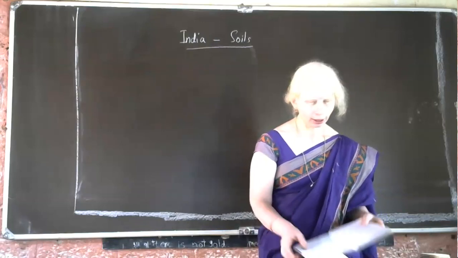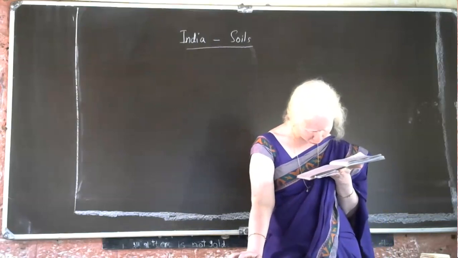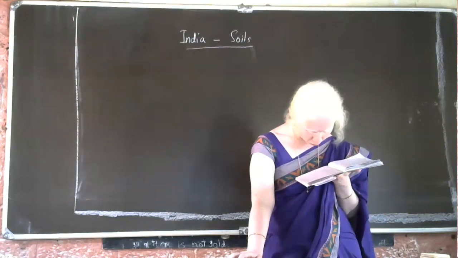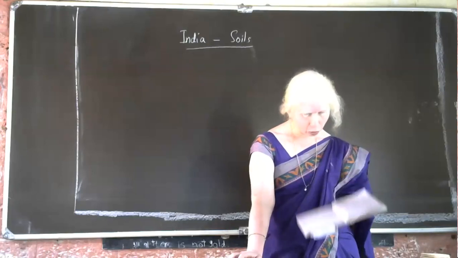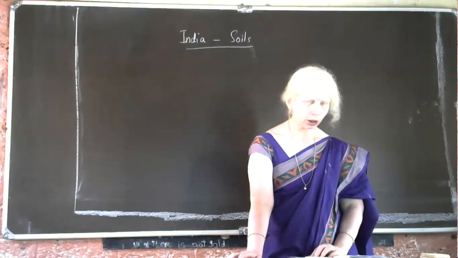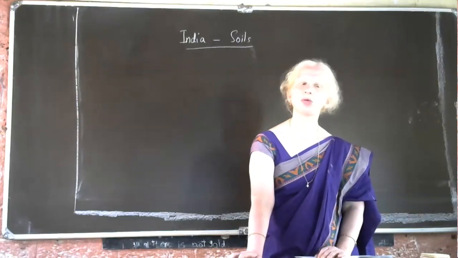Next is the areas where mountain soil is formed, given there: slopes of mountains and hills, covered by forest. So the existence of natural vegetation, of forest, is very important for the formation of mountain soil.